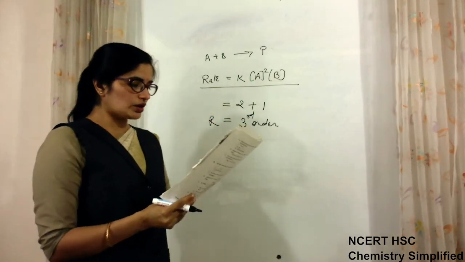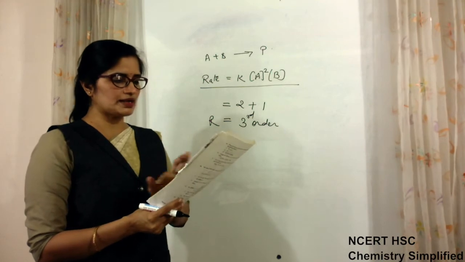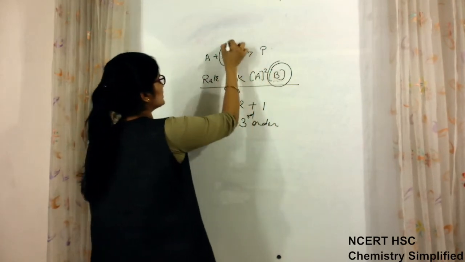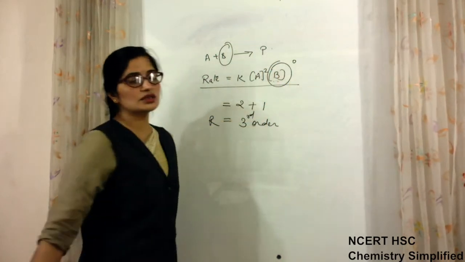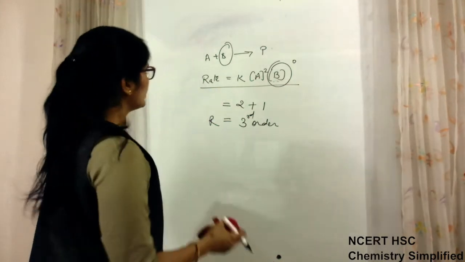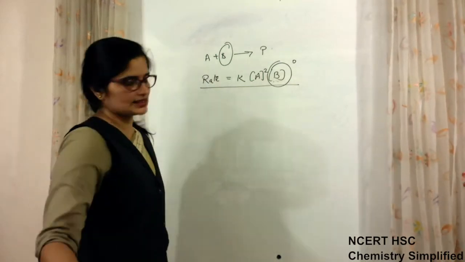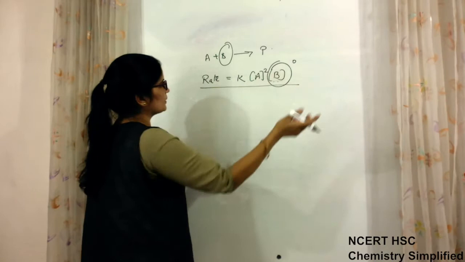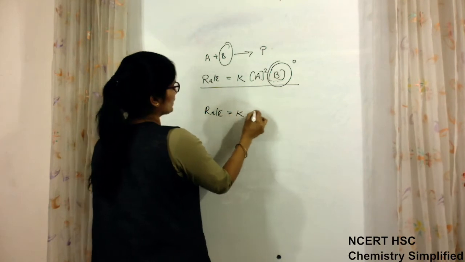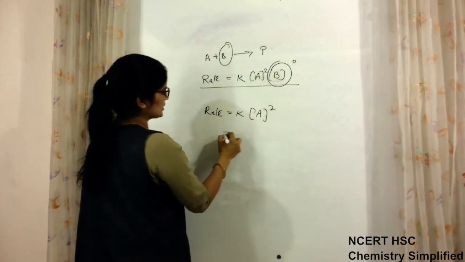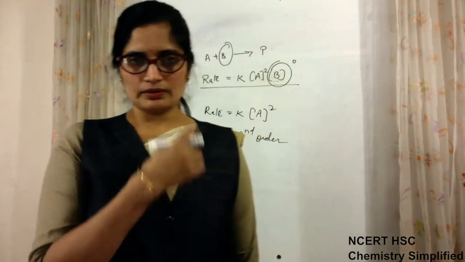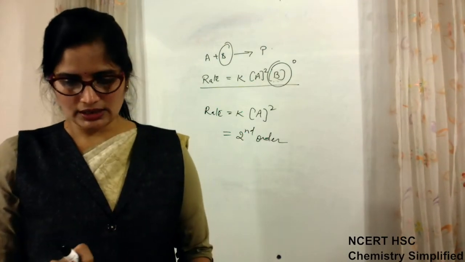Now they are asking, what is the overall order of reaction if B is present in large excess? Anything which is present in large excess, its order is always considered 0. This we have seen in pseudo first order reactions. So if B is present in large excess, its power will not be considered, because B raised to power 0 will become 1. So the rate of reaction will only be given by the order of A, that is, second order reaction. Clear? So this was the question of 2015.